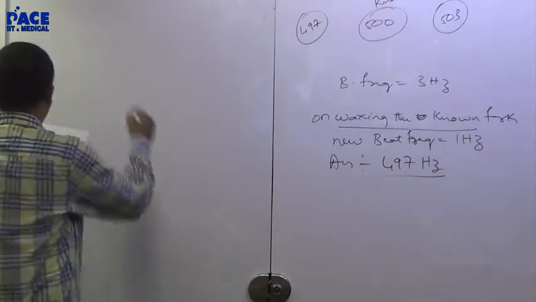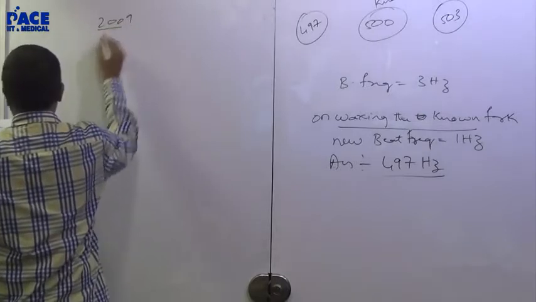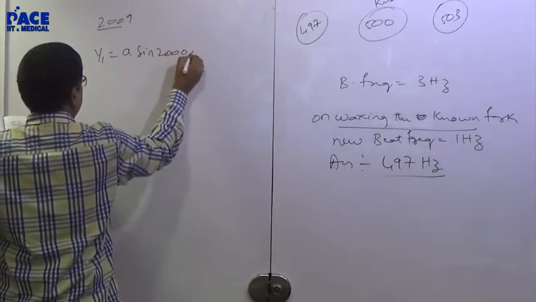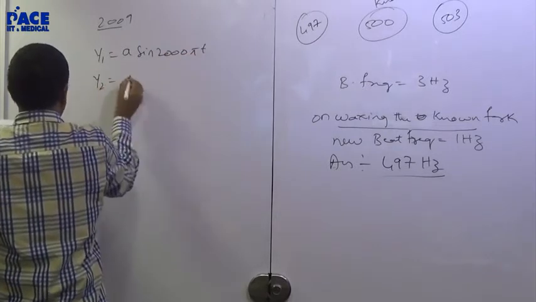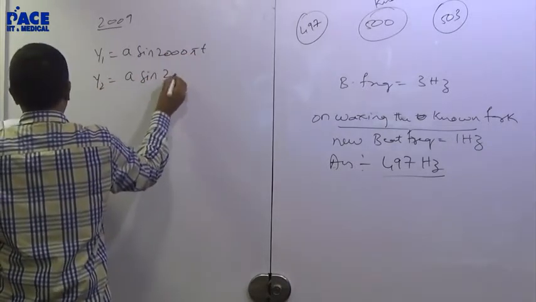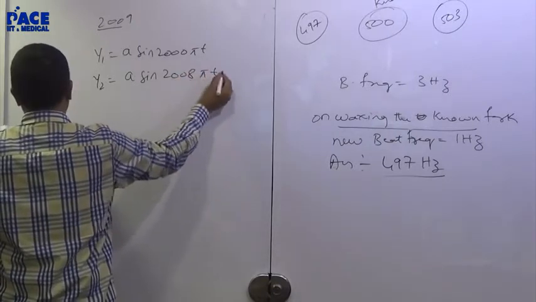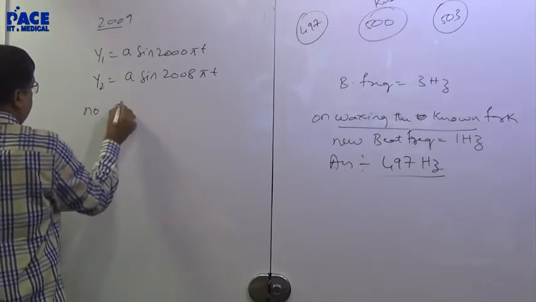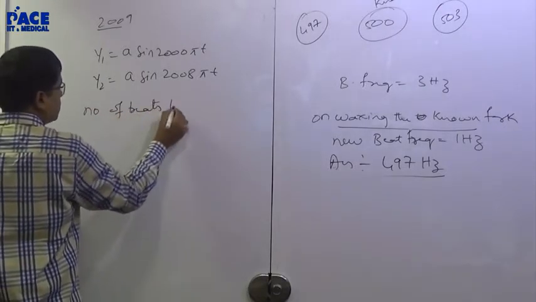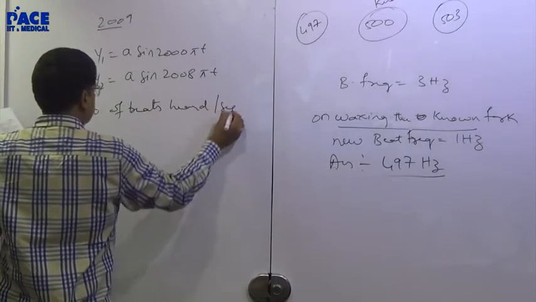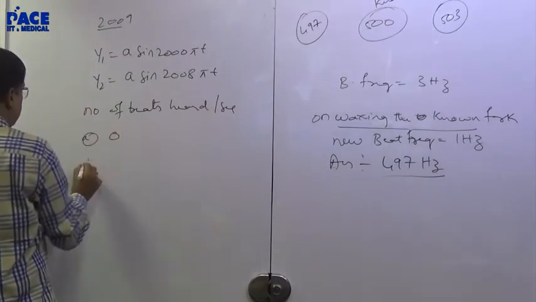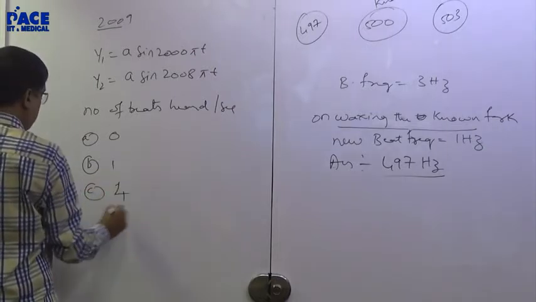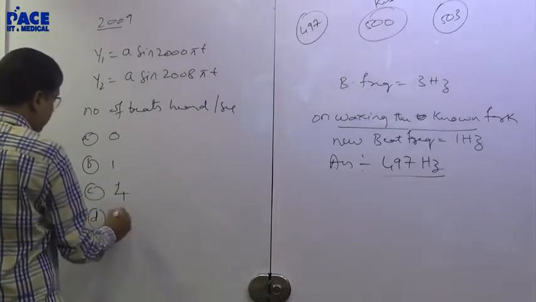Now 2009, this is the question given. Y1 is A sin 2000 pi t. Y2 is A sin 2008 pi t. Number of beats heard per second? First option 0. Second option 1. Third option 4. Fourth option 8.